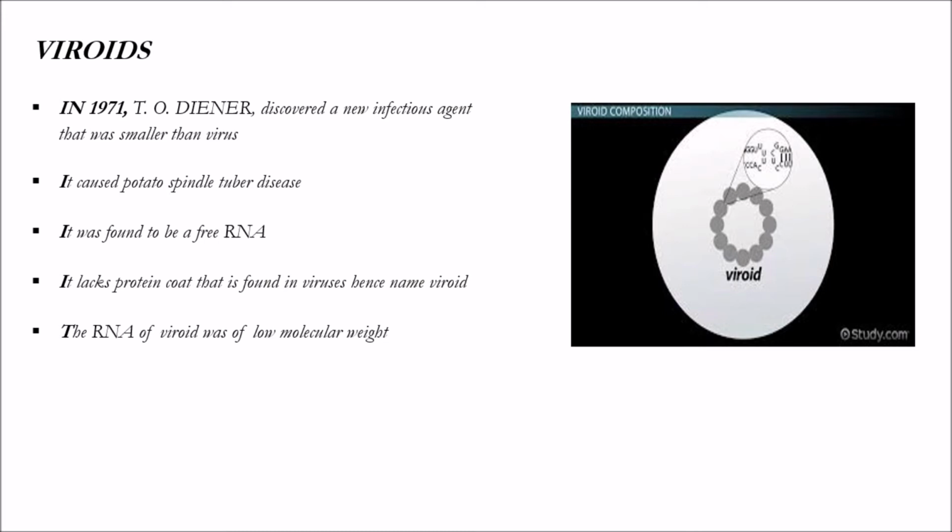So what are the main points of viroids? In 1971, T.O. Diener discovered a new infectious agent that was smaller than a virus. It caused potato spindle tuber disease and was found to be free RNA. It lacks the protein coat found in viruses, and hence the name viroid. The RNA of the viroid was of low molecular weight. That is about viroids.